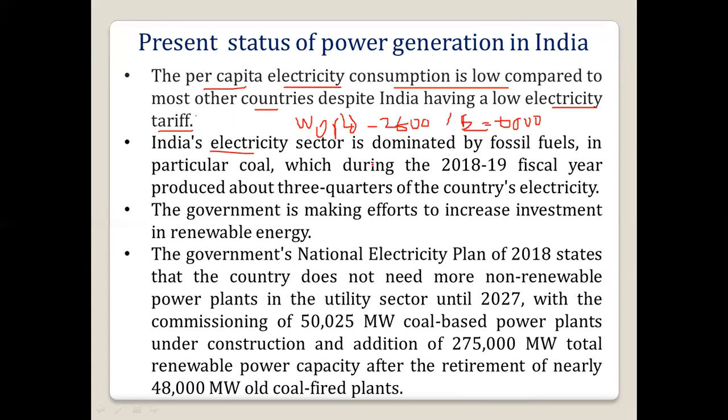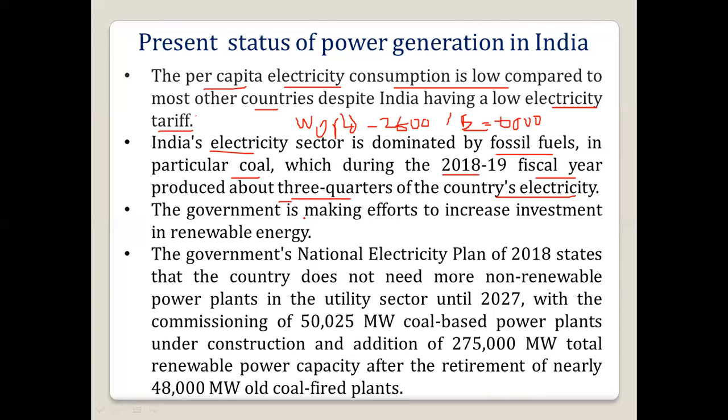The Indian electricity sector is mainly dominated by fossil fuels, mainly coal, that is, thermal power plants. During the 2018-19 fiscal year, coal itself produced around three quarters of the country's electricity.